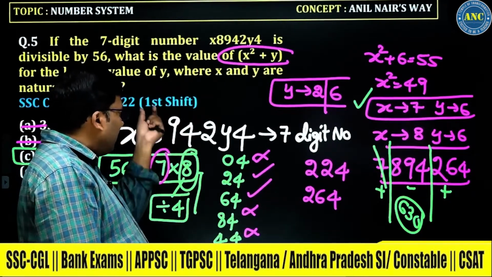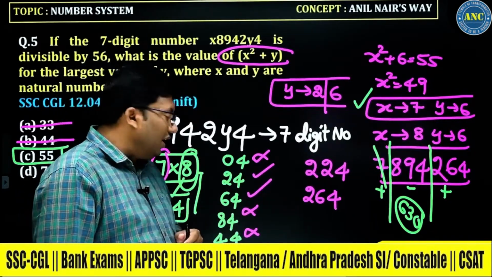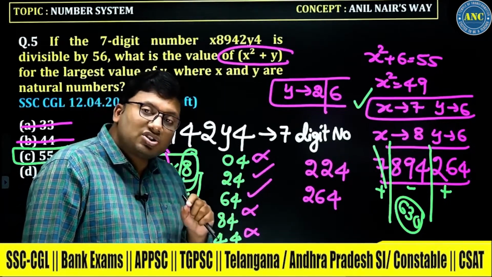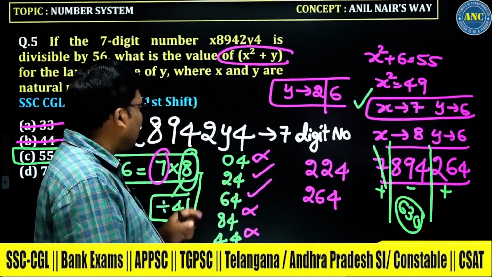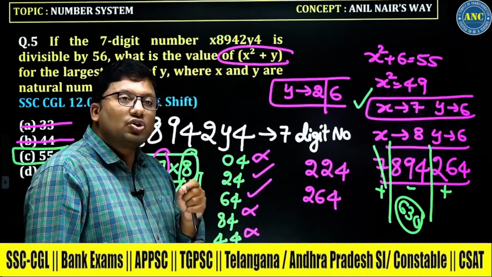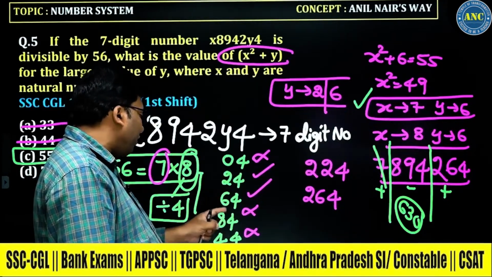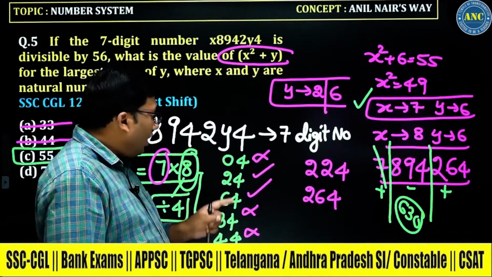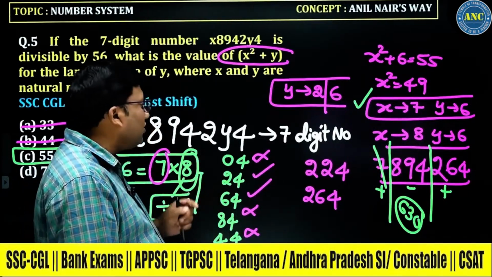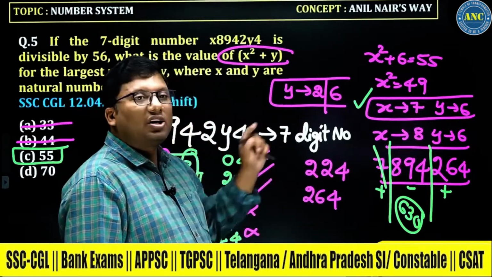If I use the divisibility rule of 7, I am getting an equation for x and y. I want a value, so I took 8. The divisibility rule of 8 is that the last 3 digits should be divisible by 8. 2y4: for a number to be divisible by 8, it should be divisible by 4. So y can be 0, 4, 24, 44, 64, 84, which are all the numbers that are divisible by 8, and these values give 2 numbers, 224 and 264.